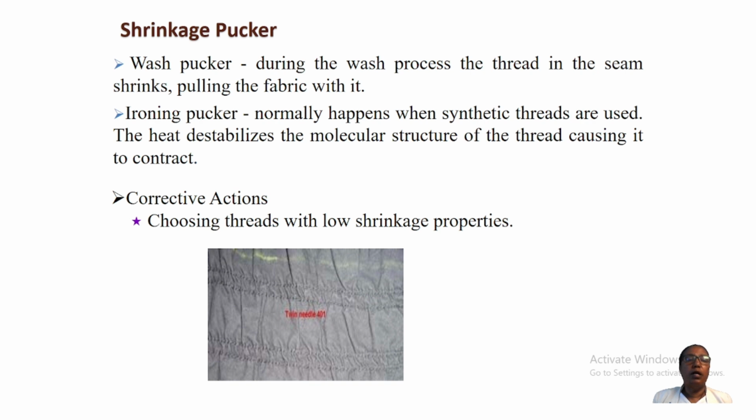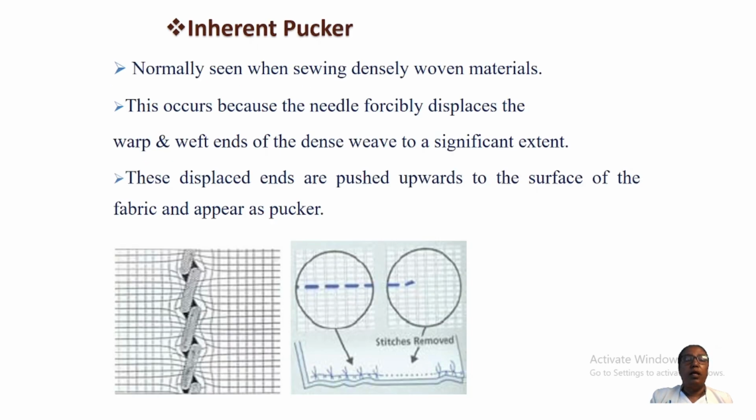To prevent this shrinkage puckering, it is better to choose thread with low shrinkage properties. Another type of seam puckering is inherent puckering. Inherent puckering is normally seen when sewing densely woven materials.